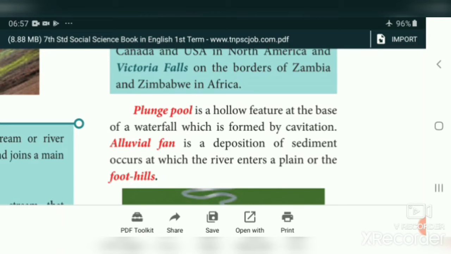Alluvial fan is a deposition of sediment at which the river enters a plain or foothills. So alluvial fan means a deposition. It is formed by the deposition work of the river. Deposition of sediment occurs at which the river enters a plain or foothills.